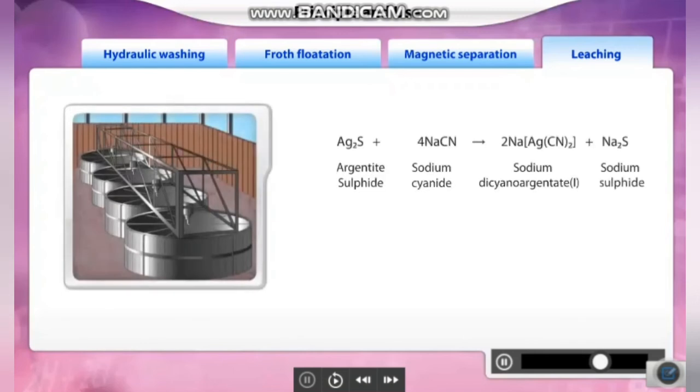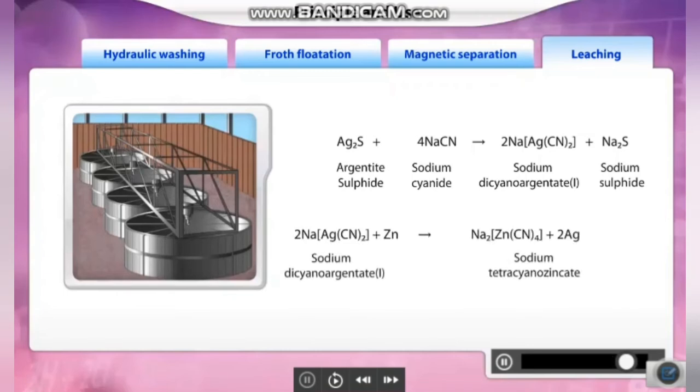Argentite reacts with 0.5% of sodium cyanide solution in large tanks to form a soluble sodium dicyanoargentate complex and sodium sulfide in solution. The solution is heated with zinc dust, which displaces silver from the solution in the form of a precipitate. This method is also known as the cyanide process, as sodium cyanide is used as a solvent for leaching.